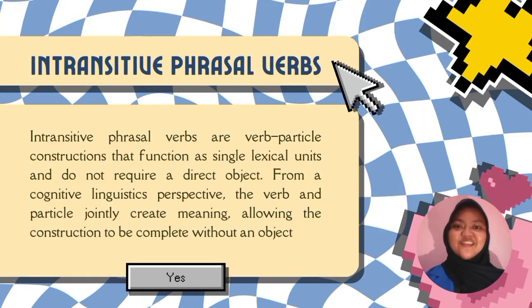Now let's move on to intransitive phrasal verbs. Intransitive phrasal verbs are verb particle constructions that function as single lexical units and don't require a direct object. From a cognitive linguistic perspective, the verb and the particle jointly create meaning. This explanation is supported by Jaros 2019, who states the verb particle constructions are processed as single units of meaning. Because the meaning is already complete, intransitive phrasal verbs can form grammatical sentences without an object.